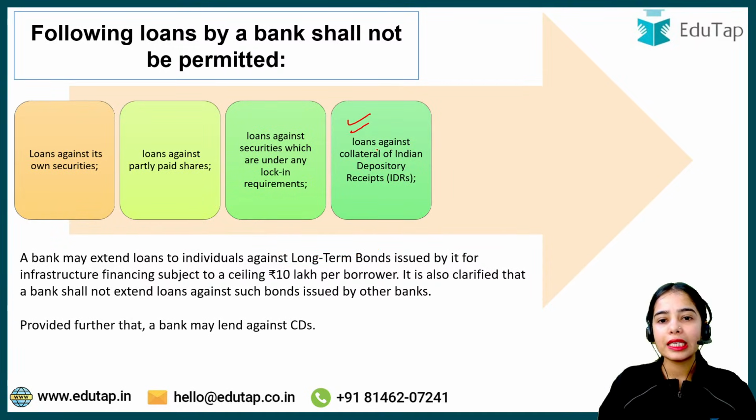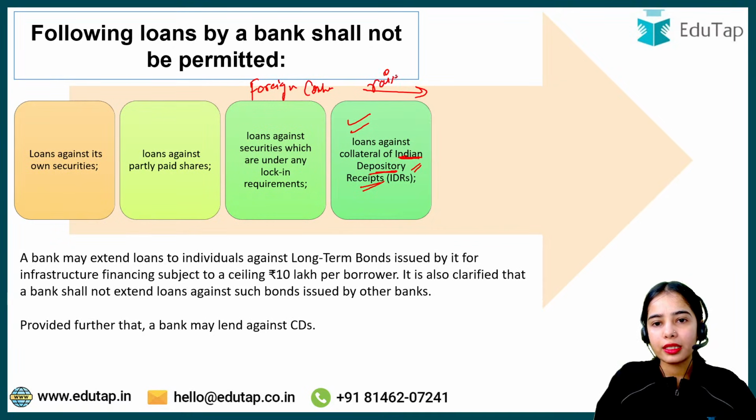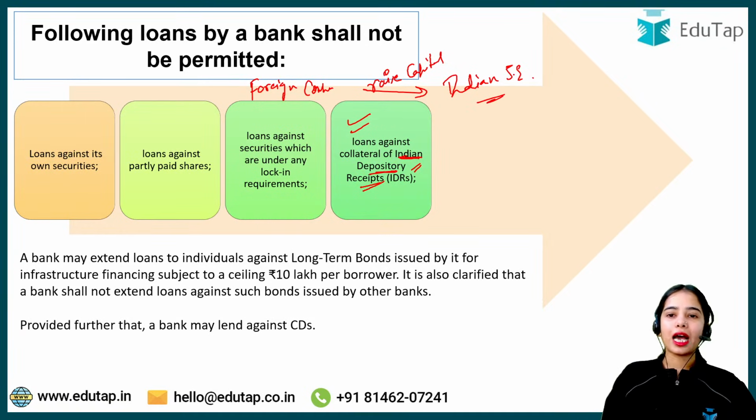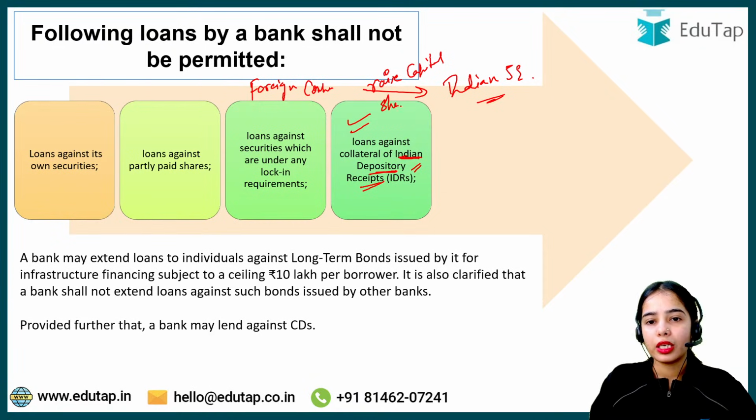Loans against collateral of IDRs. Now, what is this IDR? Indian Depository Receipt. Let's say a foreign company wants to raise capital through the Indian stock exchange by issuing its shares. It cannot directly issue its shares on the Indian stock exchange because it is a foreign company.